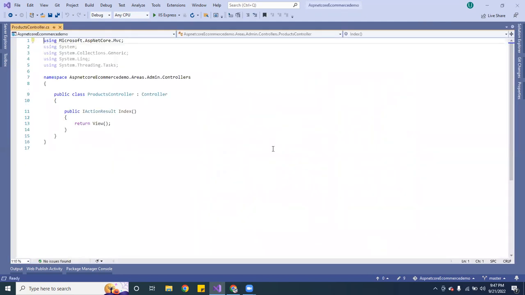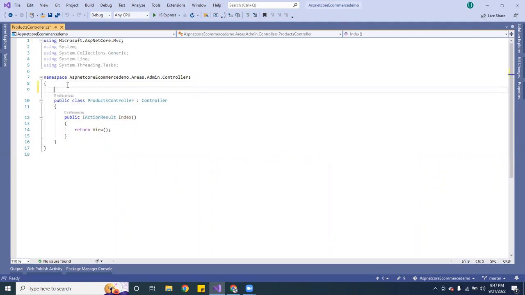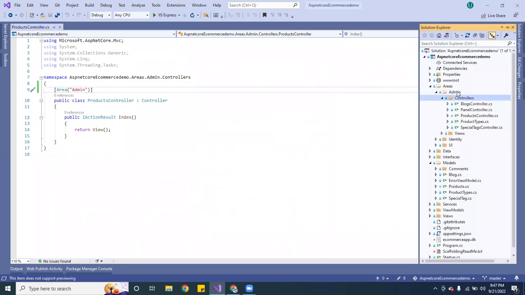Okay, so now that I have that, I have to implement the area here, because if not, it's not gonna work. So here I am gonna call this one Admin, because we're working on the admin side. Make sure it's capitalized, because see, it's called Admin with a capital.